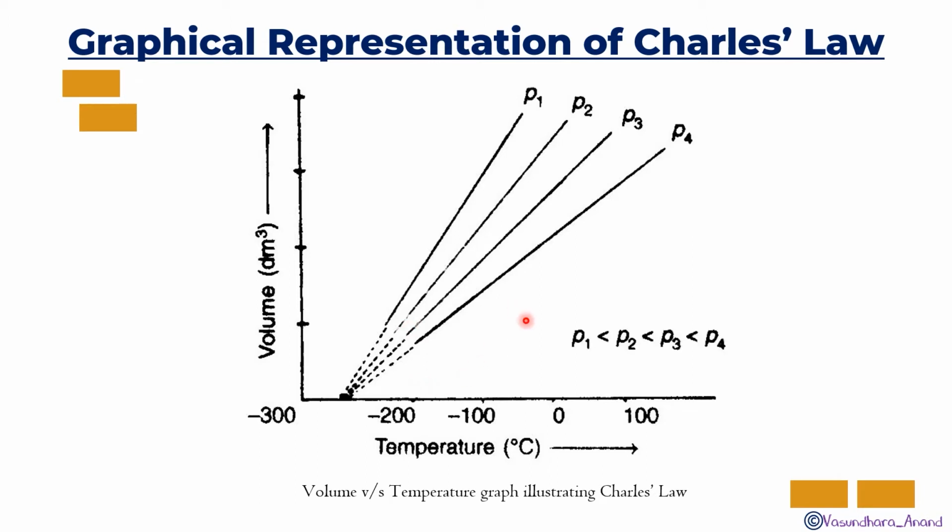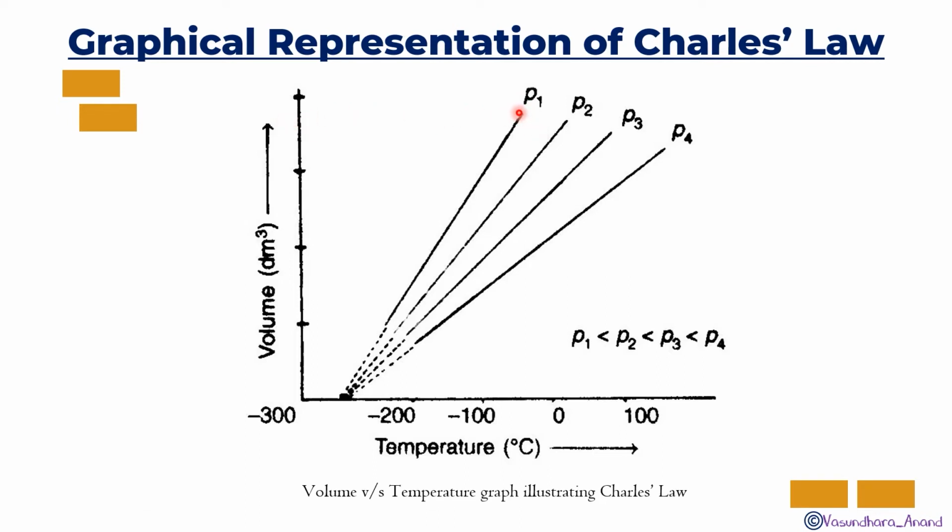Now here, we know that pressure and volume are inversely proportional. So P4 should be the highest one, then only the volume will be low, isn't it? P4 should be high because the volume in this case is low. Is the point clear? Yes. So P1 should be the least, then only the volume will be highest, isn't it? You can see that graph.